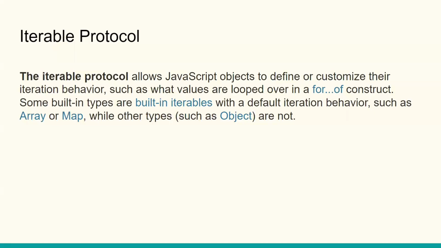So what is the iterable protocol? What it actually does is it allows JavaScript objects or the customized data which we saw in the last slide to be converted into a valid iterable array, so that we can iterate that array using forEach, map, all those options.